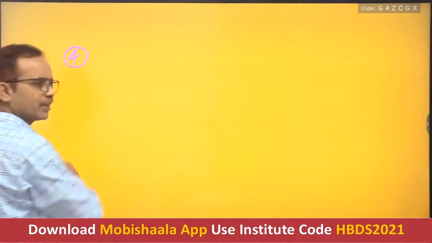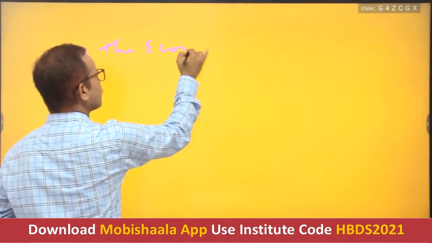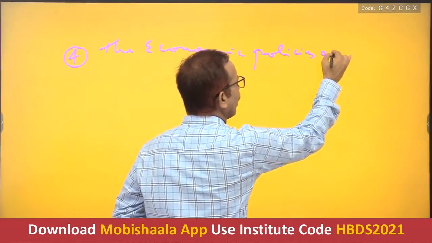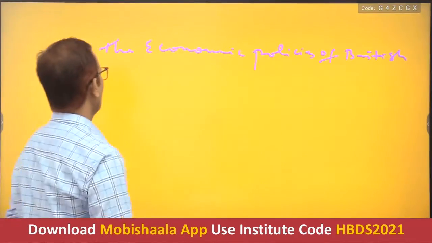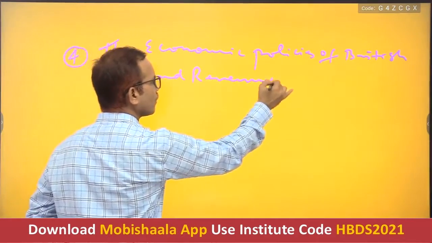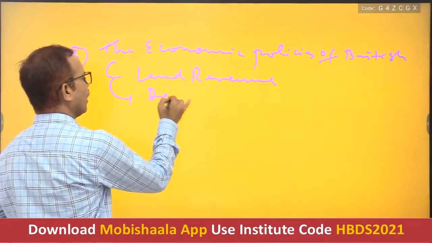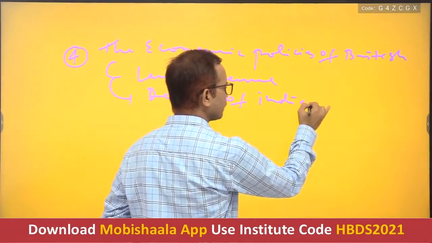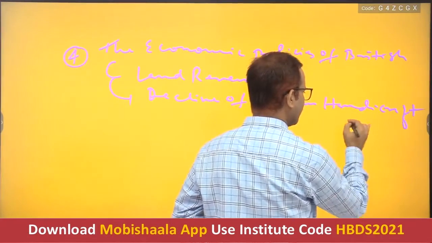Then after, number 4 topic is the economic policies of the British, like land revenue system, number 1. Number 2, decline of Indian handicraft industries.